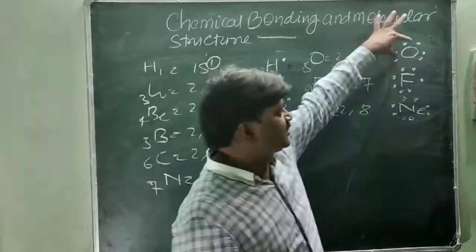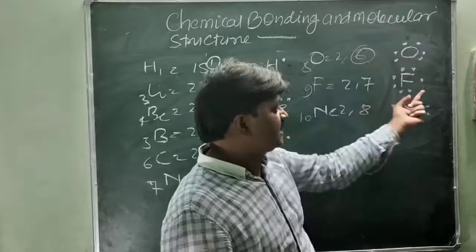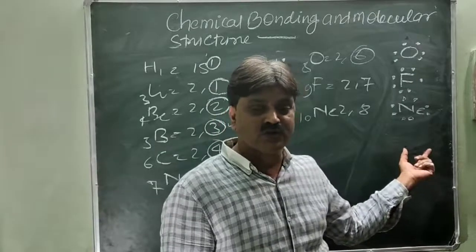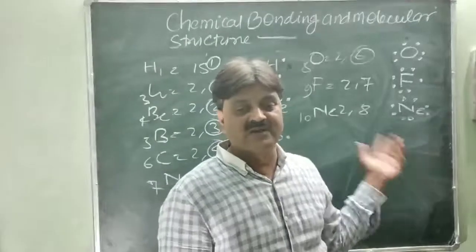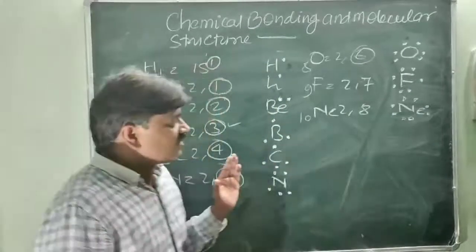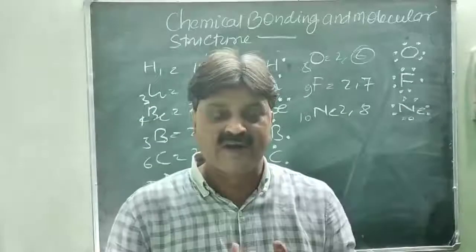Similarly, oxygen has 6 electrons, so only 2 are required to achieve the stable structure. Fluorine has 7 electrons, it requires 1. Neon already has 8 electrons, so there is no need to combine further with other elements. Is it clear? So first of all, we will discuss the formation of a molecule by losing or gaining